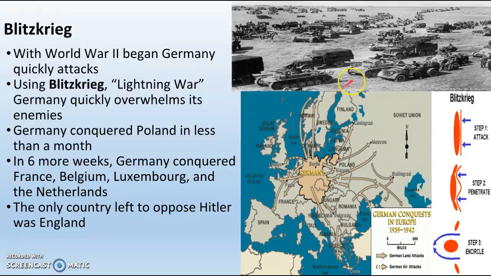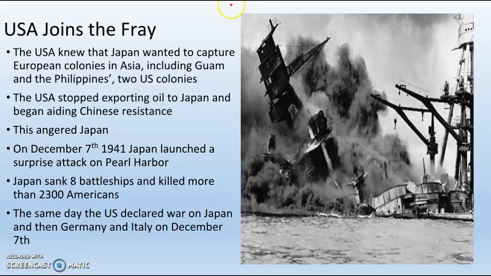Now, the French and the British have tanks and trucks, but they're not nearly as good, and they're not using them the same way. The Germans are putting the tanks and trucks together so they don't slow each other down. They can just keep going, keep going. The French are actually putting tanks with infantry, which means the tanks have to go the same speed as infantry, so basically they're walking, and that was stupid. There's no point. But Germans, using Blitzkrieg, using tanks and trucks, are able to quickly overtake Western Europe.